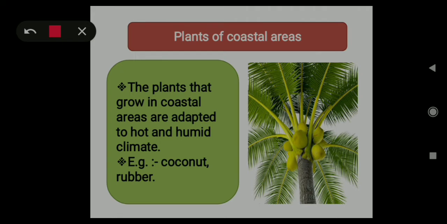Now we will learn about plants of coastal areas. The plants that grow in coastal areas are adapted to hot and humid climate because of the presence of moisture and water droplets in the air. Examples of plants of coastal areas are coconut, rubber. So now we will learn about aquatic plants.